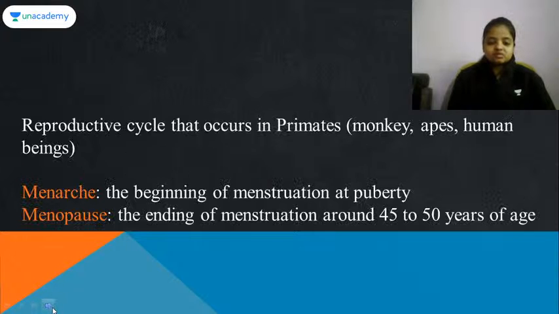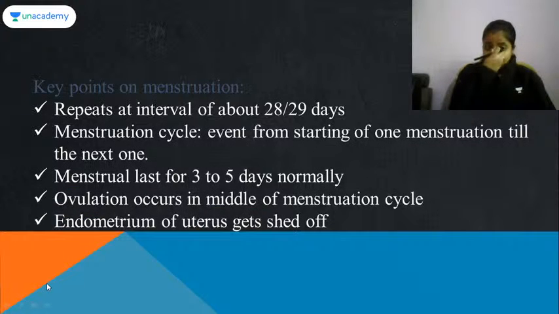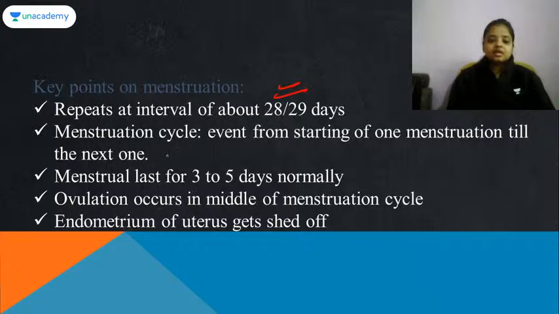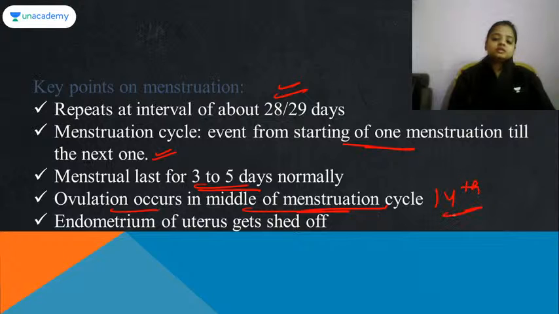Okay, now comes the menstrual cycle, and we'll have a very quick revision on it. It occurs in the primates. Menarche is the beginning of the menstrual cycle, and menopause is the ending of the menstrual cycle that occurs at 45 to 50 years of age. Then key points: it repeats after 28 to 29 days. Menstrual cycle events run from one menstruation to the next. Menstruation lasts for 3 to 5 days. Ovulation occurs in the middle of the menstrual cycle, that is on the 14th day.